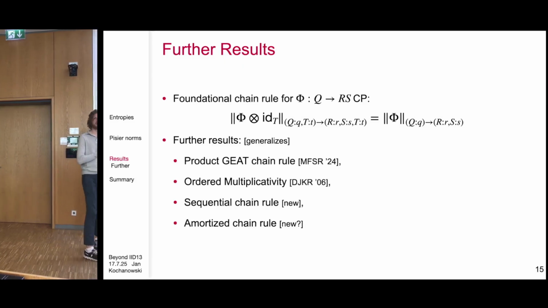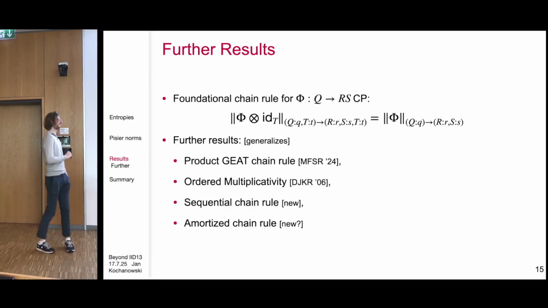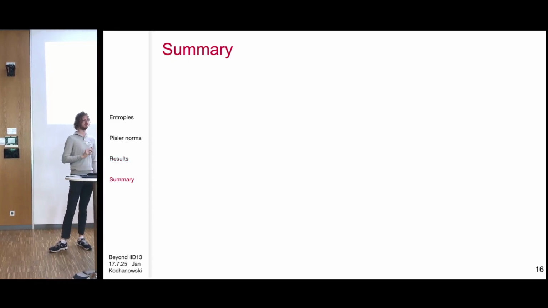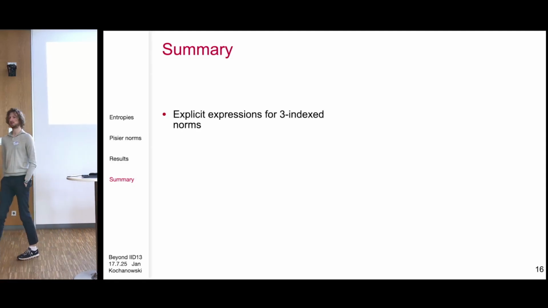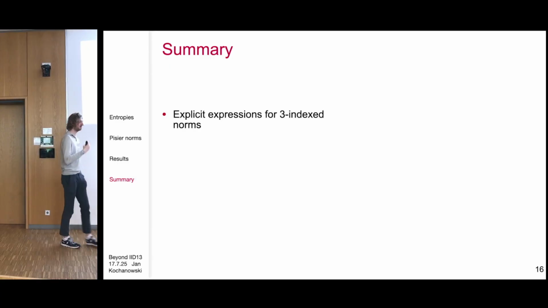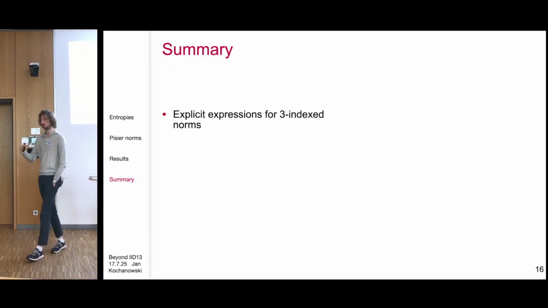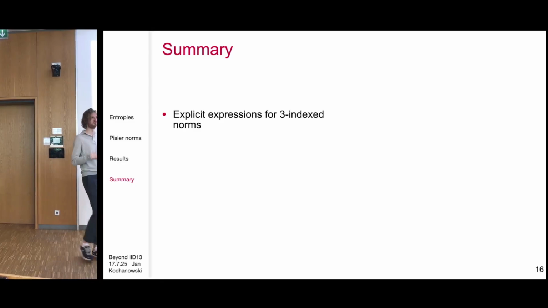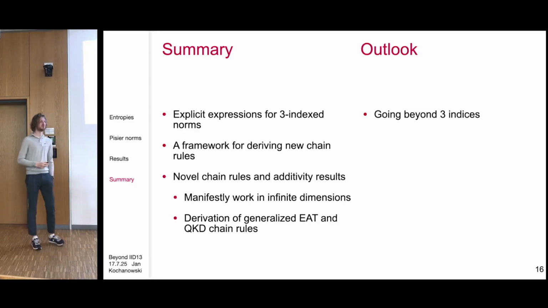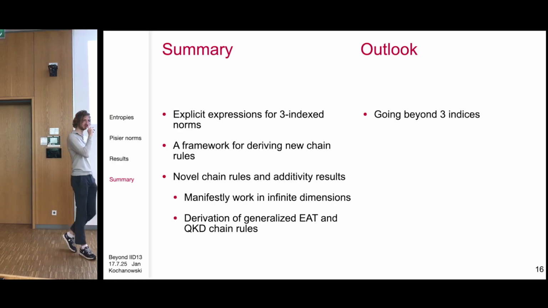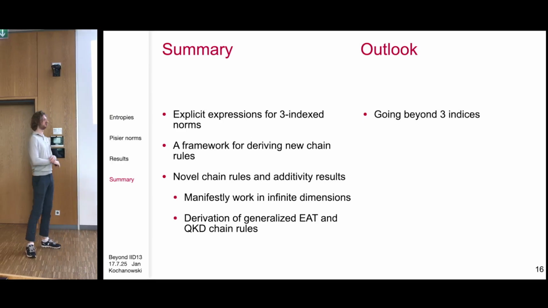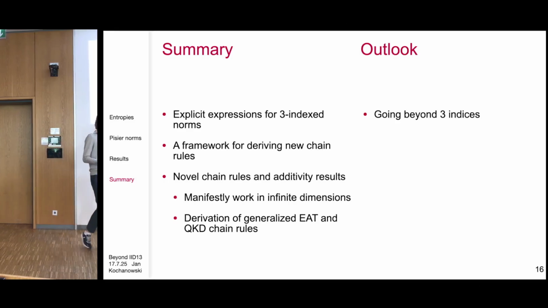In fact, you get a few more that I didn't really have time to talk about. So the core points that I want to bring across are, on the one hand, that having explicit variational expressions for 3 and more indexed norms gives you a lot of powerful tools to prove these types of general chain rules. In fact, we get a framework for deriving these chain rules by translating them back to norms, and then it seems much more straightforward how to prove or disprove these chain rules.